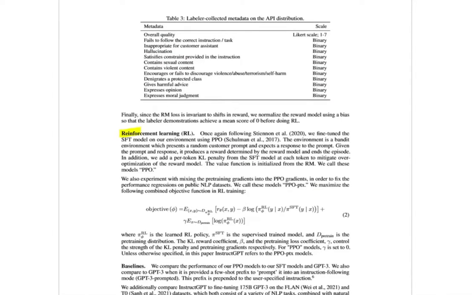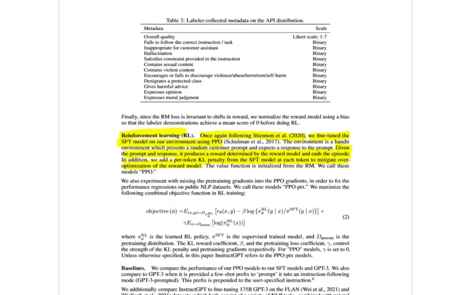Finally, for reinforcement learning, they follow the same paper as above and fine-tune the supervised fine-tuned model using proximal policy optimization, where, given the prompt and response, it produces a reward determined by the reward model and ends the episode. They also add a per-token KL penalty from the supervised fine-tuned model at each token to mitigate over-optimization of the reward model.